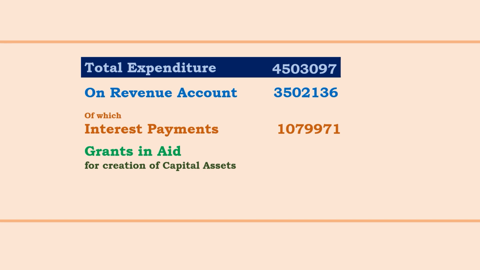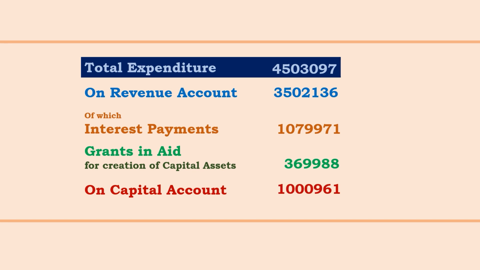Grants in aid for creation of capital assets 3 lakh 69,988 crores. So remember that figure, these two figures are interest payments and grants in aid for creation of capital assets, because we will come back to those two figures later. Okay. So the total expenditure consists of expenditure on revenue account and expenditure on capital account. See the expenditure on capital account.